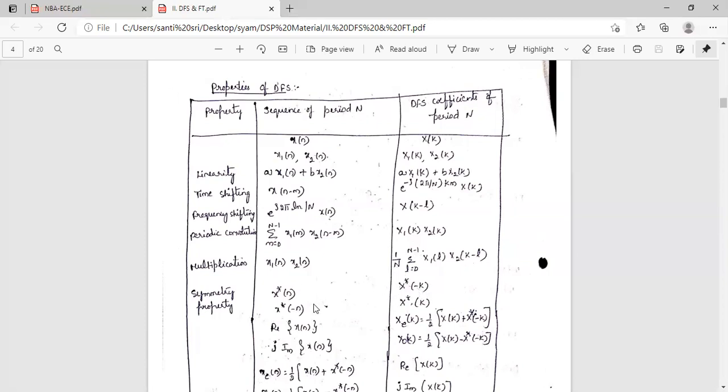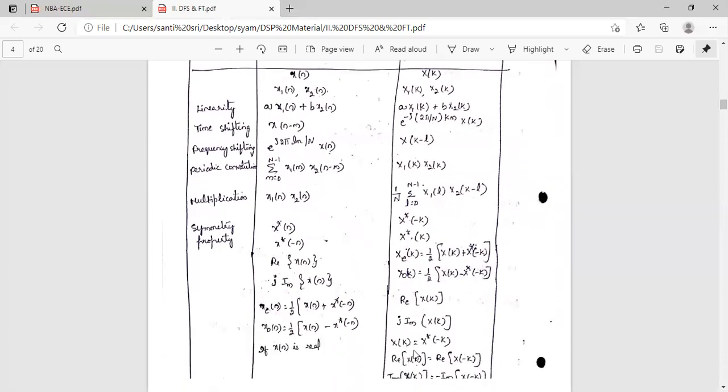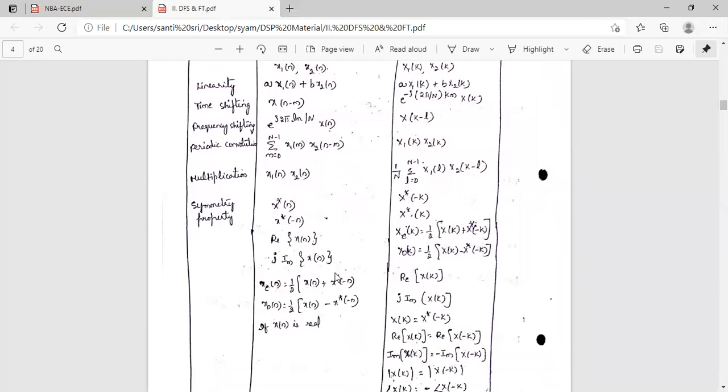Coming to the symmetry property, if we take x star of n, this is X star of minus k, and x star of minus n will become X star of k. So the real part of x of n is X even of k, that is half of X of k plus X star of minus k. The imaginary part of x of n is X odd of k, which is half of X of k minus X star of minus k. So x even of n, half of x of n plus x star of minus n, will become the real part of X of k. X odd of n, half of x of n minus x star of minus n, will become the imaginary part of X of k.